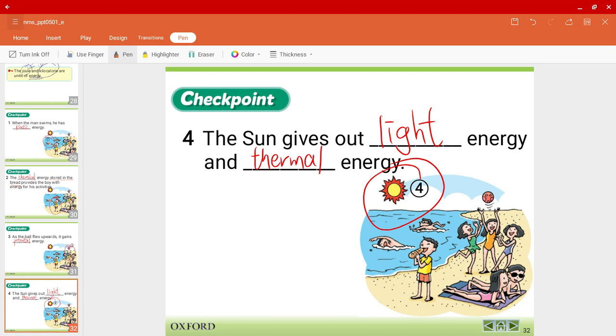All right, so that wraps up the first part of this unit, Unit 5. We've talked about the different forms of energy and the units of energy.